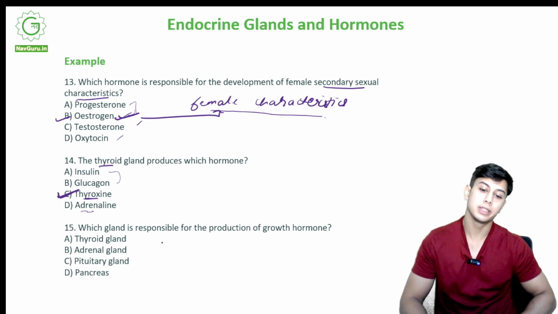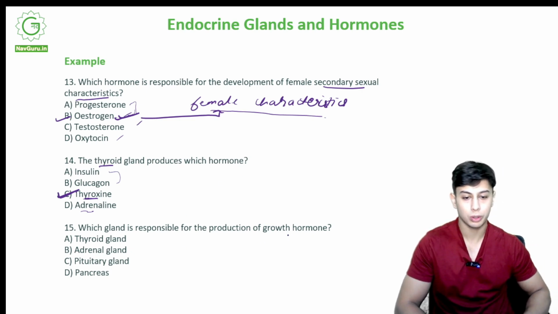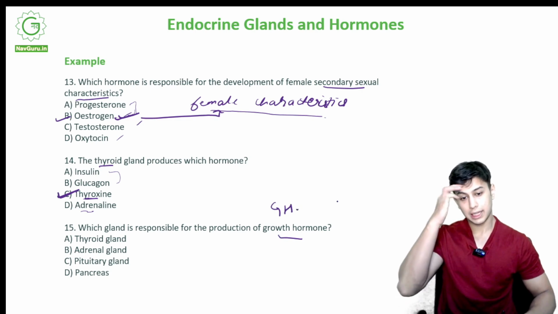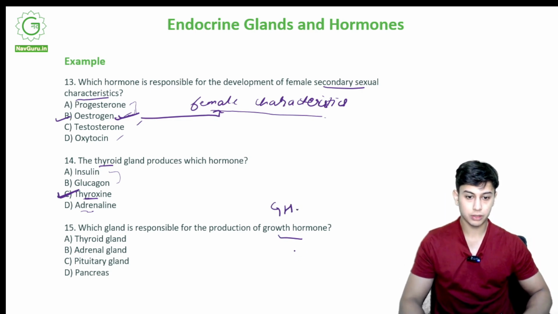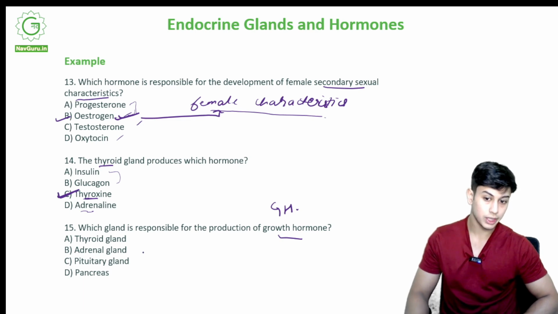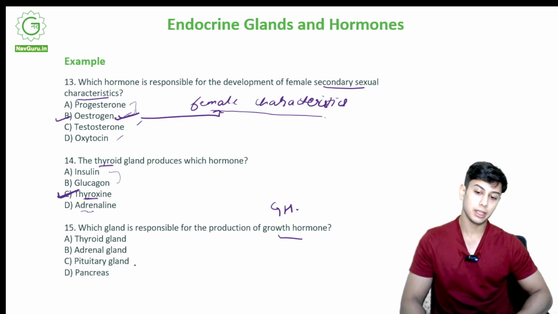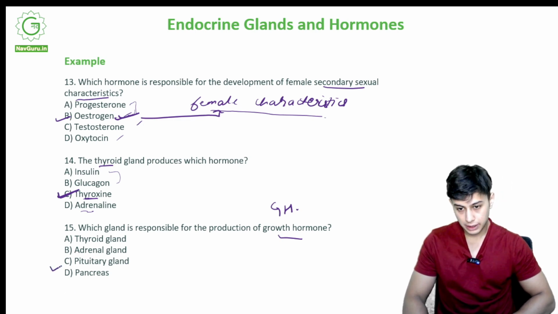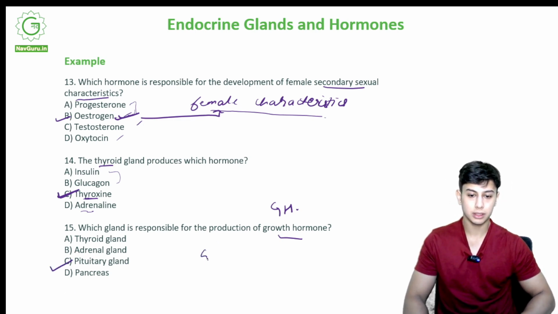Which gland is responsible for the production of growth hormone? It was called GH. So which gland is responsible for the production of growth hormone? Thyroid gland, adrenal gland, pituitary gland or the pancreas? Yes, the correct option is C, pituitary gland. It produces the growth hormone.